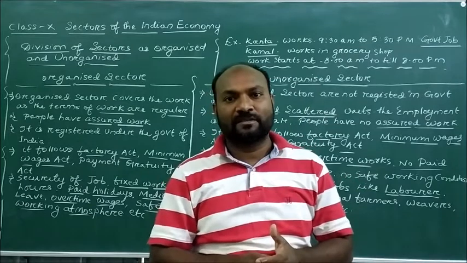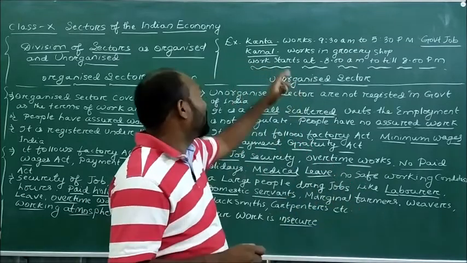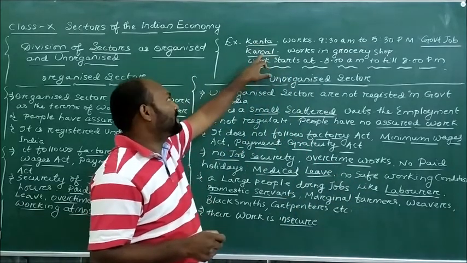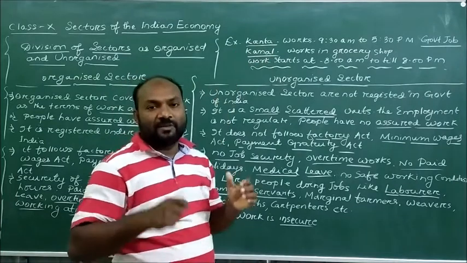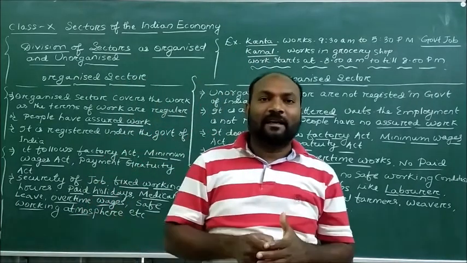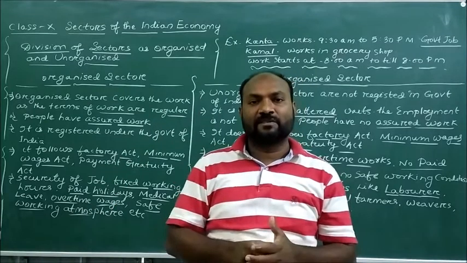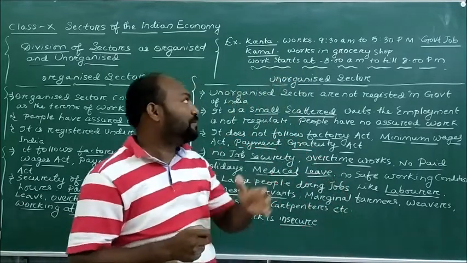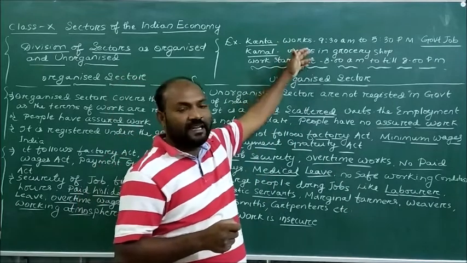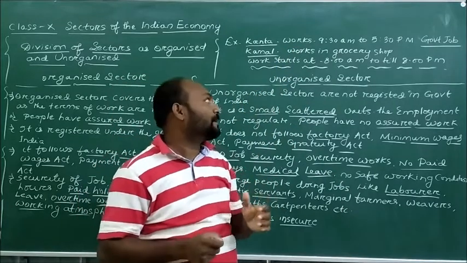Before we come to the topic, let us try to understand the examples given in the textbook, the examples of Kanta and Kamal. Kanta works at a government office, and she goes to office by 9:30 and returns by 5:30.